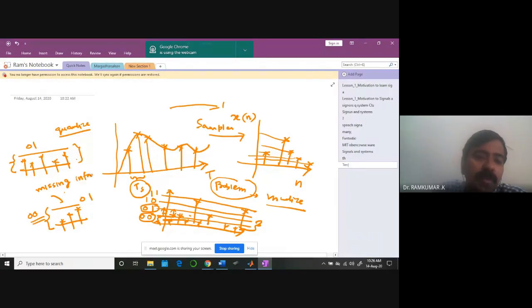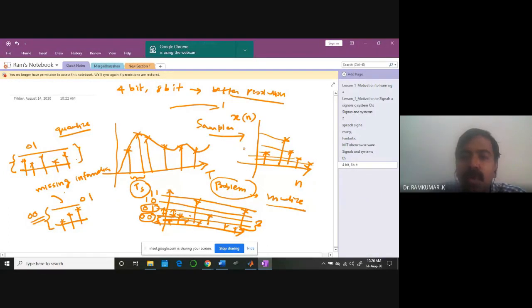You may miss some information by going for a 4-bit ADC or an 8-bit ADC. You may have better resolution. Better resolution in the sense you can approximate your original amplitude to a better level. That's why people go for a higher number of bits in the ADC. Normally people use a 12-bit ADC. If you use a 12-bit ADC, then you can understand how many quantization levels you can have.